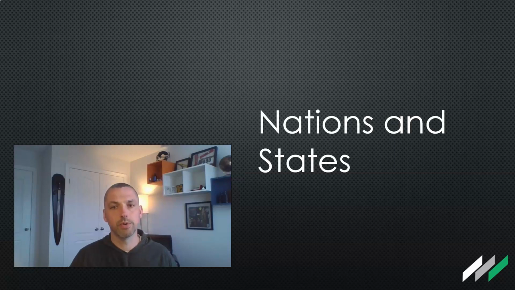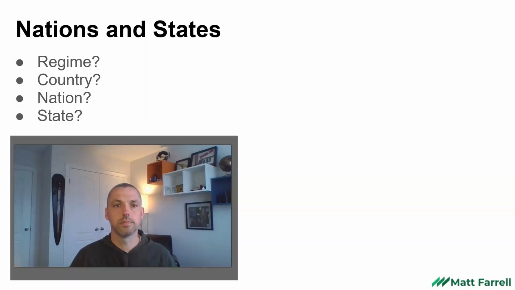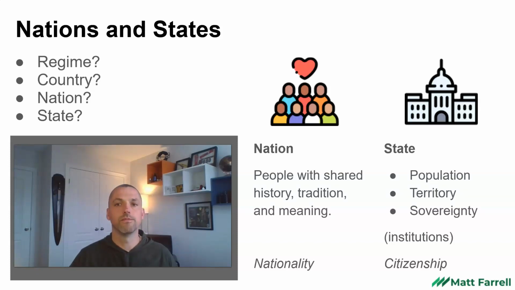In this video, we're going to talk about nations and states. When we talk about different regime types, we might use words like country or nation or state, and we use them interchangeably, but they all do have very specific meanings. For example, a nation refers to a group of people that share a common meaning and history, tradition, probably language as well.